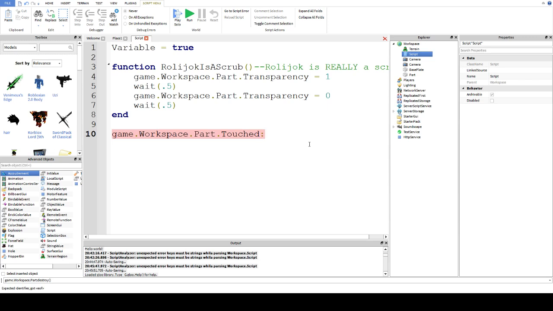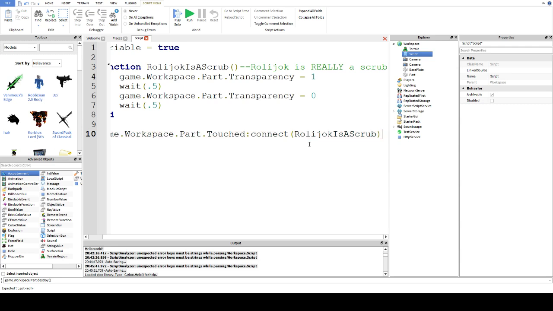You type a colon, Connect, open bracket, your function name, RaleighJockIsScrub, and close it again. Right, as you can see, this means that every time something touches that part, it will run RaleighJockIsScrub, which makes it transparent, then visible again.